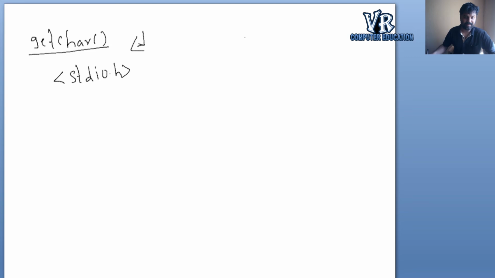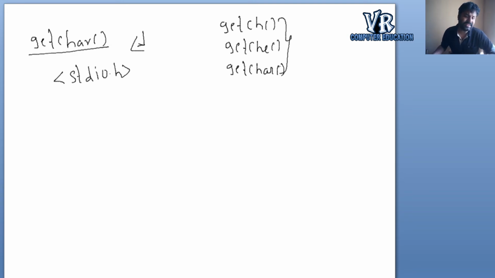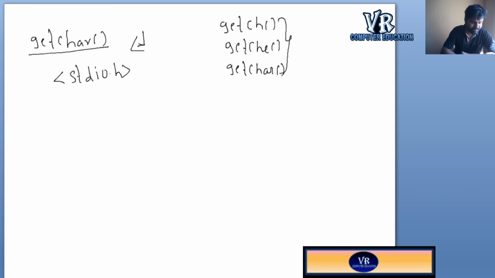header file. So getch, getche, and getchar, all these three will take a single character from the keyboard.